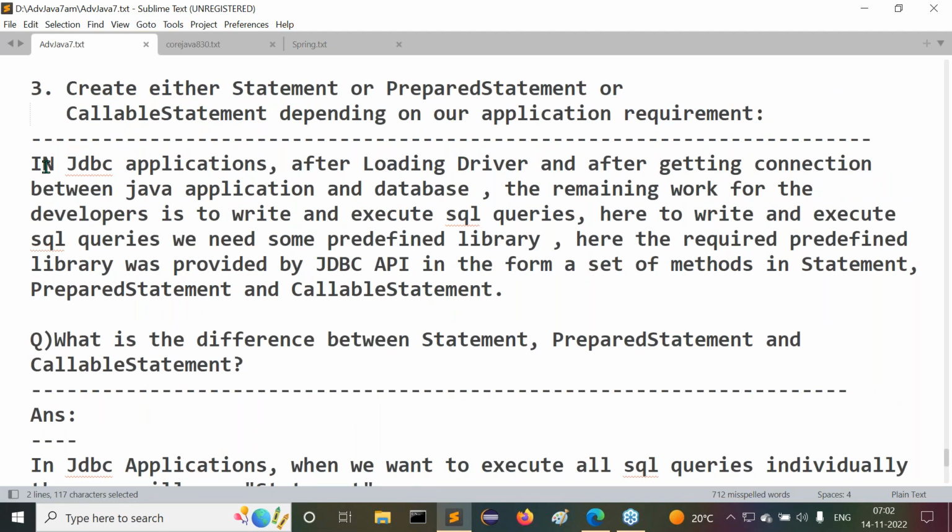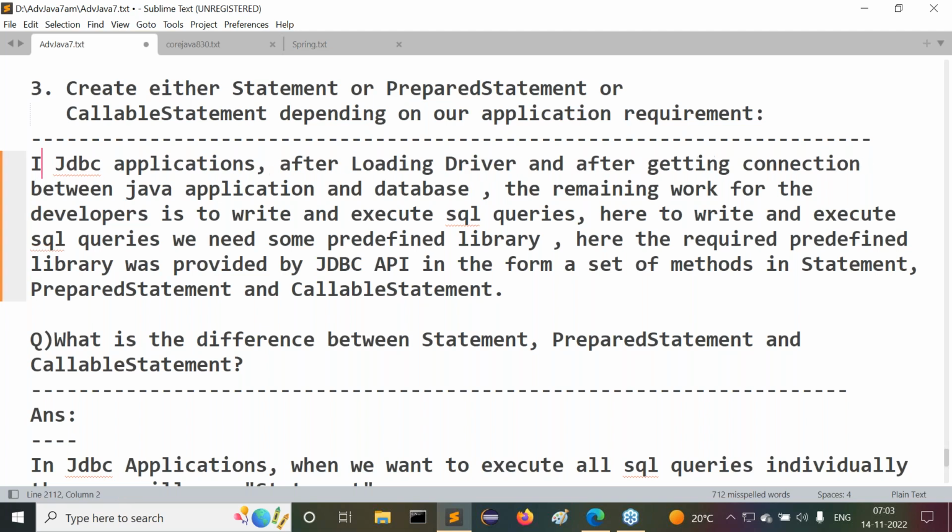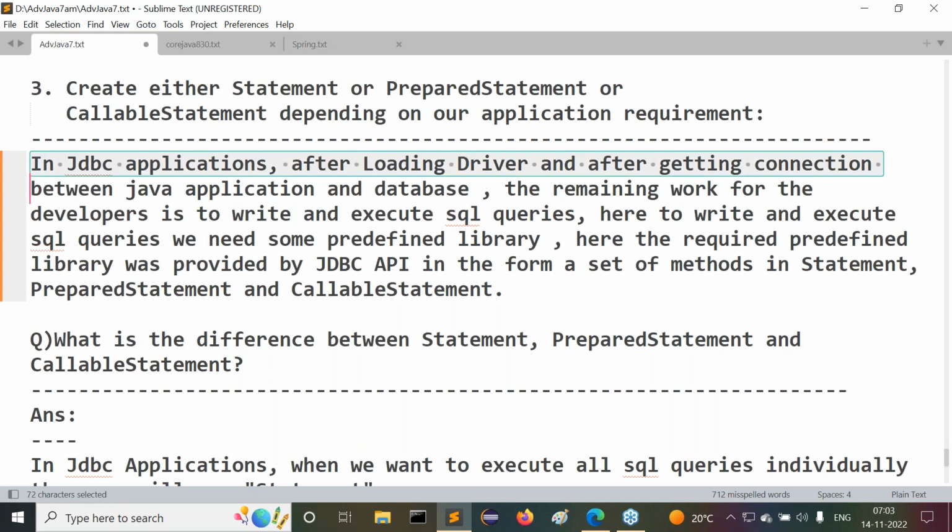Now understand this clearly. In JDBC applications, after loading and registering the driver, and after establishing the connection between Java application and database, what is the remaining work for the developers?